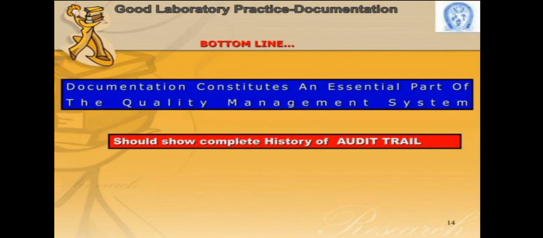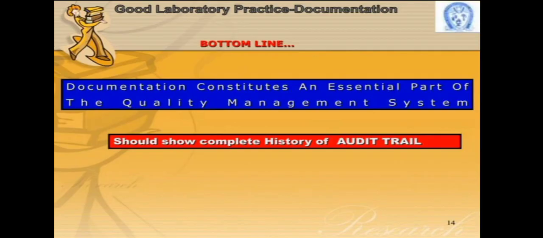Now, bottom line, what is it? Documentation constitutes an essential part of the quality management system, by which we can overcome any hurdles that the company, organization, hospital or lab will face.